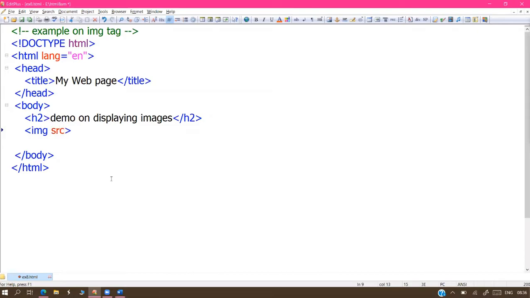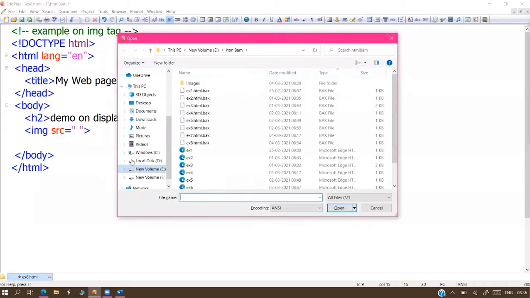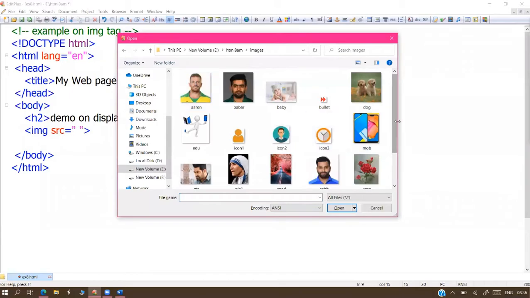Out of about 100 HTML tags, only 3 to 4 tags support the SRC attribute, so it is a purely specific attribute. SRC equals your image name with the complete address. So I want to display one image. We'll first see what images are available.